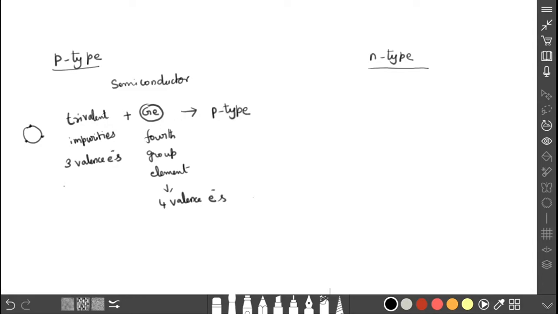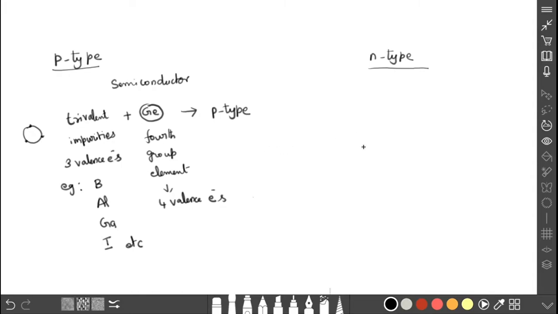Okay, what are the examples of the trivalent impurities? That is boron, aluminum, gallium, indium, etc. So how can we form the p-type semiconductor? When the trivalent impurity is added to the germanium, it produces the p-type semiconductors. Now let me draw the diagram of this.